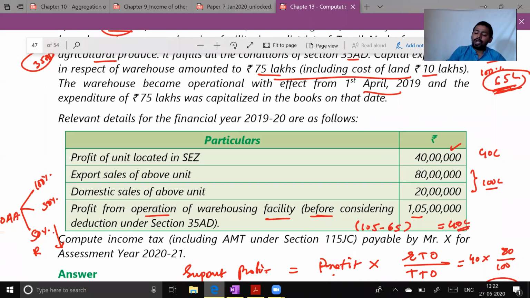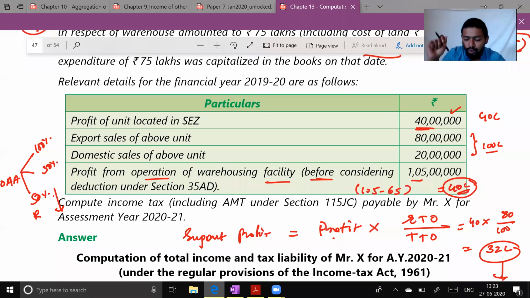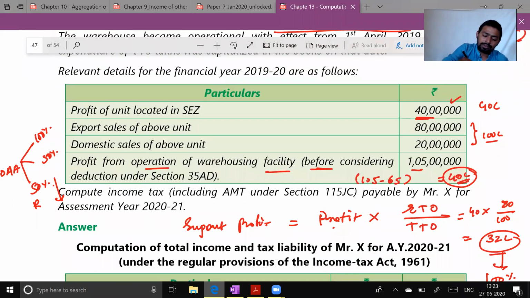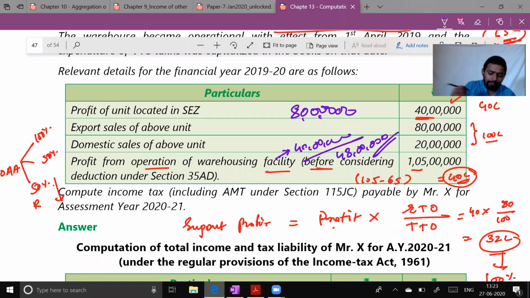So now look at two profits. This 40 lakh is taxable. Out of this 40 lakh, 32 lakh will be allowed as a deduction under section 10AA. So how much will be taxable here? 8 lakh. So here taxable amount is 8 lakh and here taxable amount is 40 lakh. So total income is how much? Total income is 48 lakh.